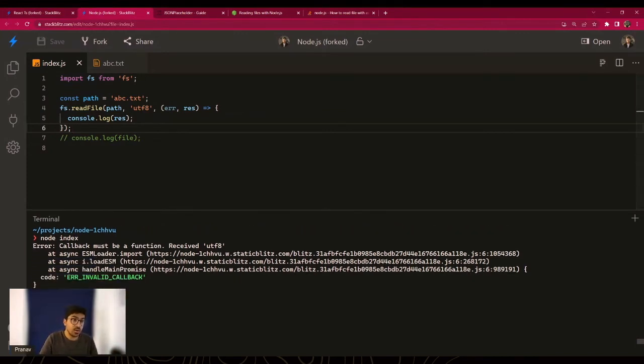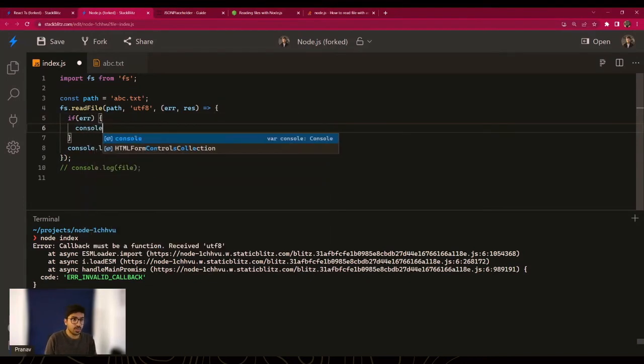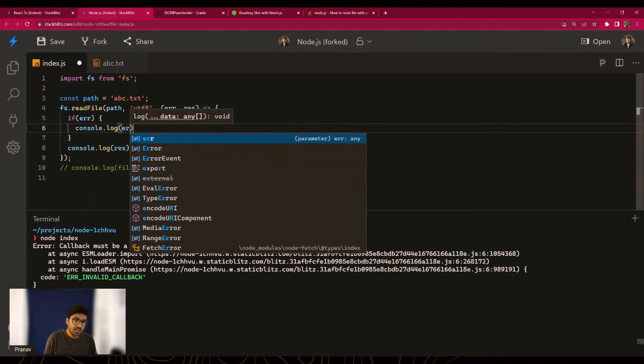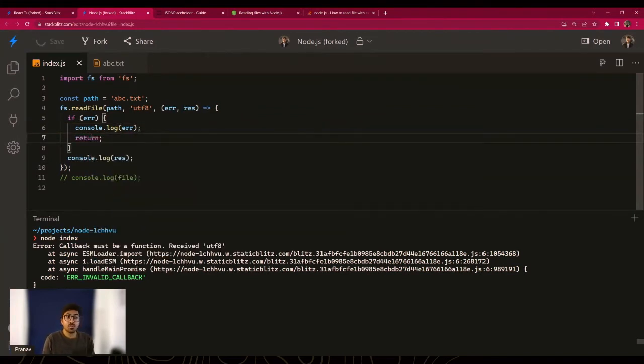So let's print it now, and it still works. The only difference is that now you explicitly have to handle the asynchronous part of the code, right? And if there was an error, you would have to do something like this as well, which we just learned, right? If there's an error, you're supposed to print it like this, at least print it. You can do anything with it if you want. And in the end, you also need to return.